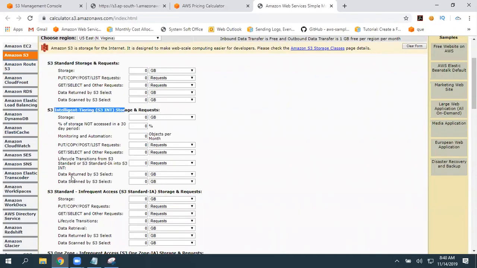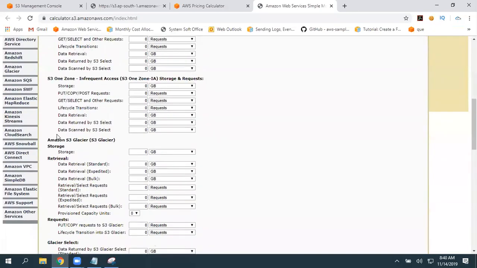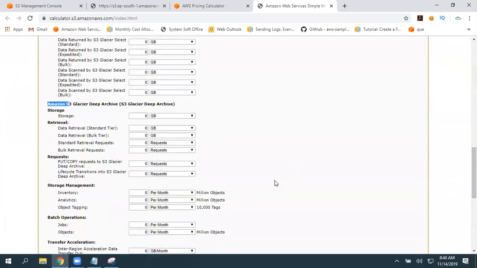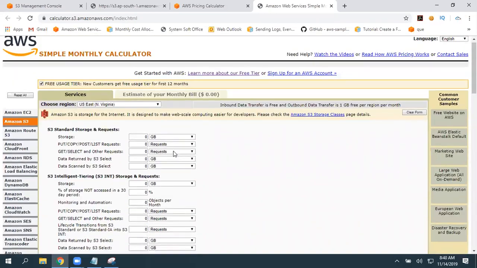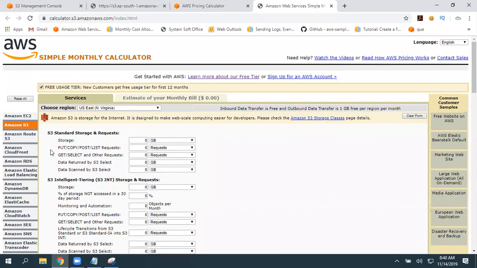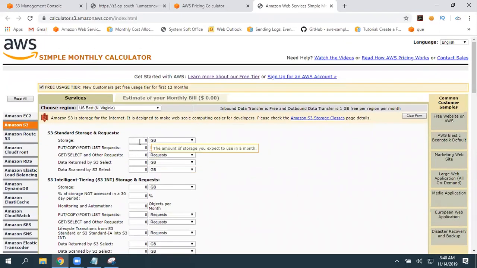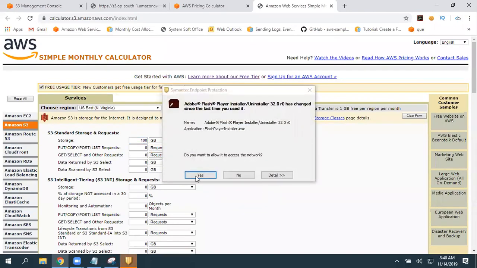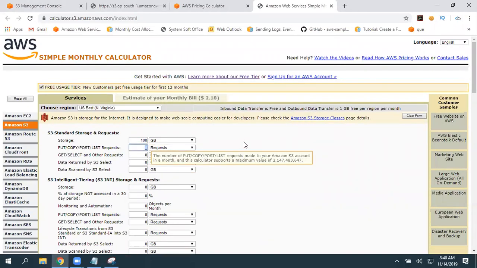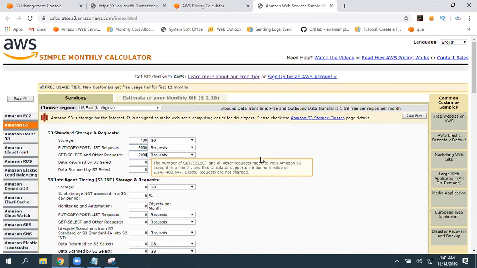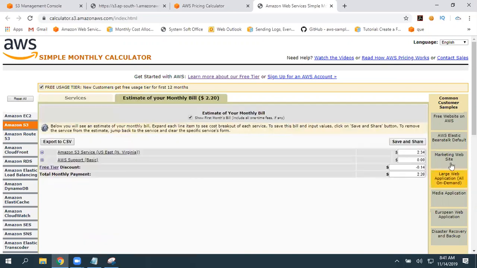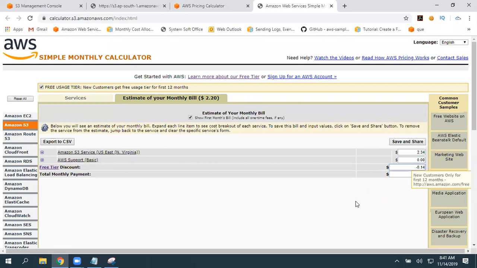Now, standard storage, intelligent tiering, infrequently accessed, one zone infrequently accessed, Glacier, deep archive. If you observe all this, first thing, how much storage? Second thing, how many put and get requests? Third thing, how much data is transferring? You can mention all these values and get the price here. For example, we are going to have 100 GB, and per month I'm going to perform 5,000 put requests and 20,000 get requests. Then this is what the cost is going to be for S3.